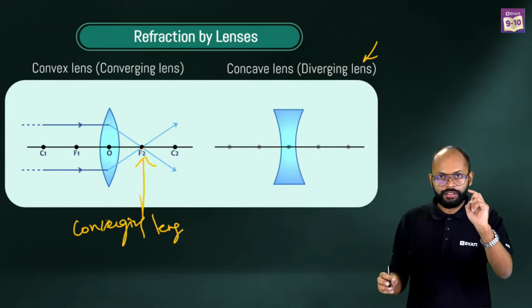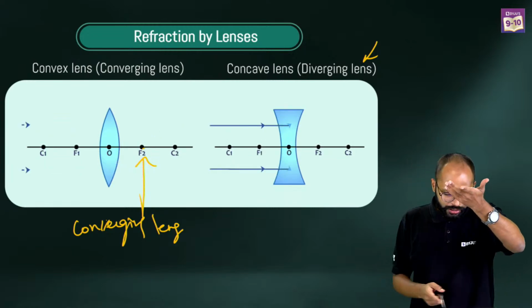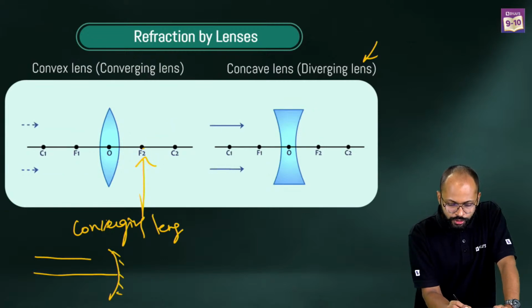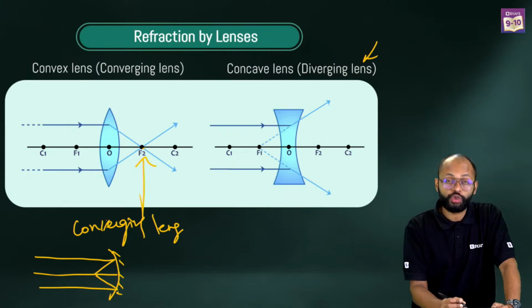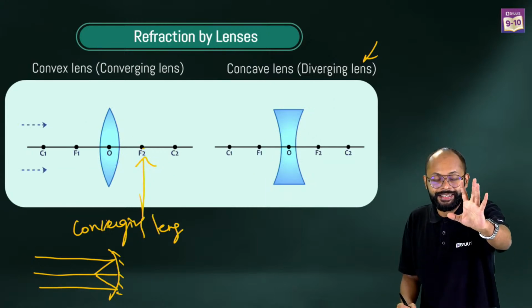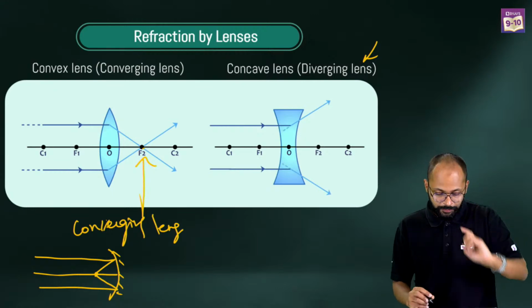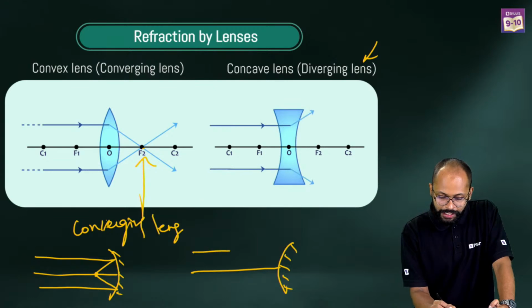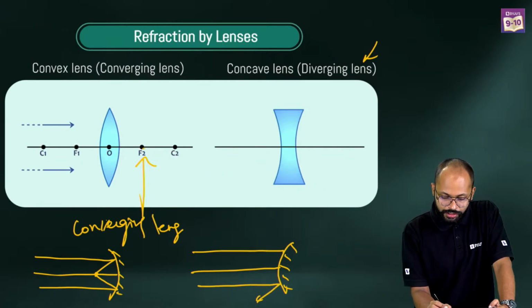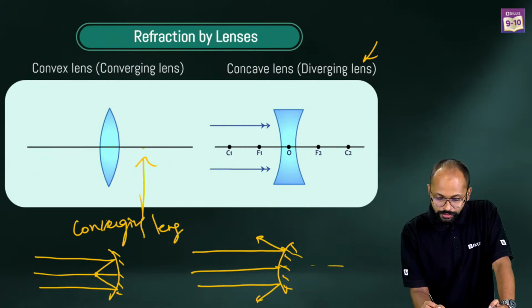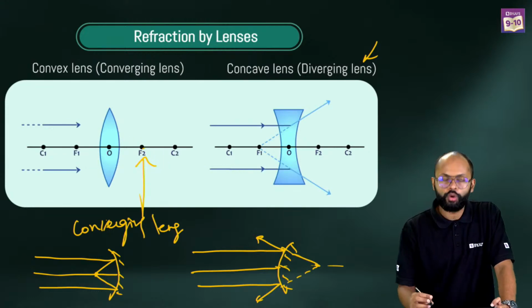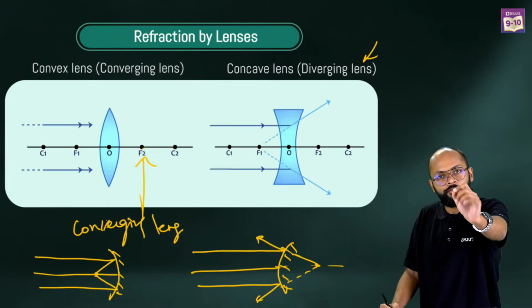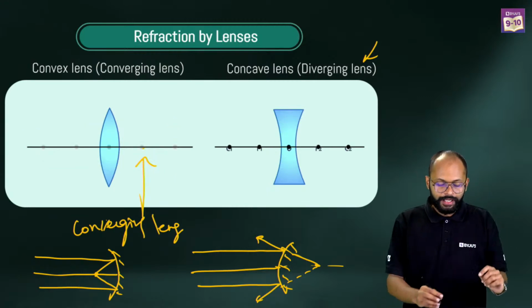So in a convex lens it is actually intersecting, like we had in concave mirrors. Do you remember this? In concave mirrors, light rays used to come like this and actually intersect, right? We called it the real focus. But in convex mirrors, what used to happen? Parallel light rays used to come and get diverged. But if you trace them back, you say, oh, they appear to meet at a point inside the mirror. We called it a virtual focus, right? It's the vice versa of mirrors.